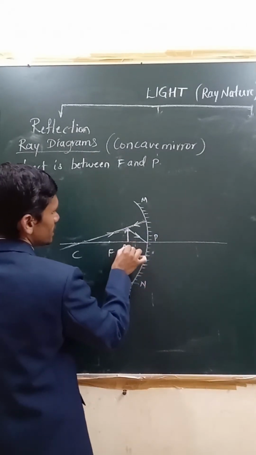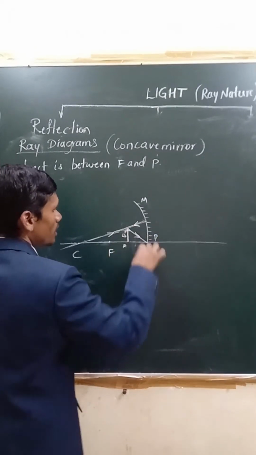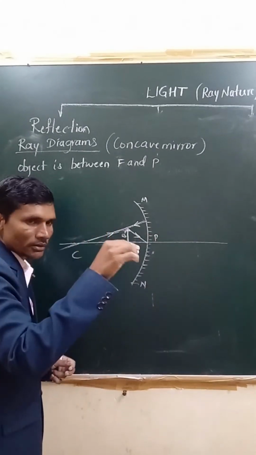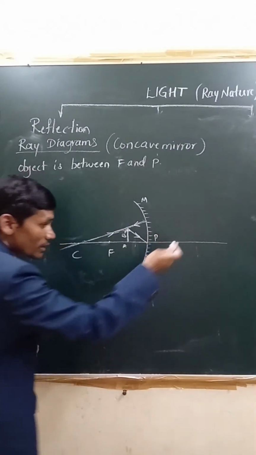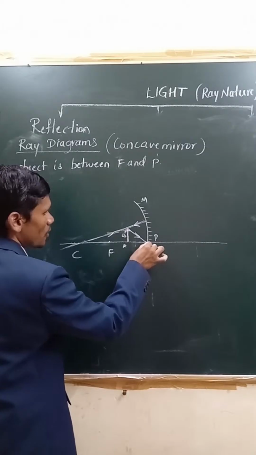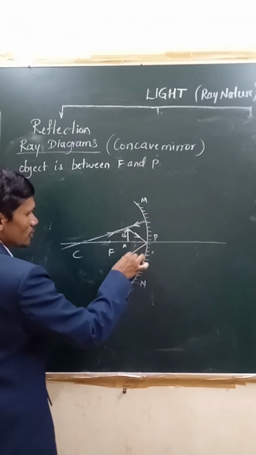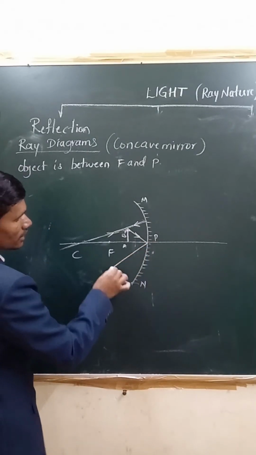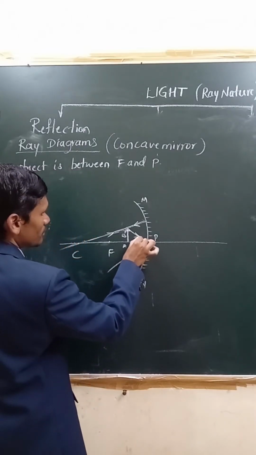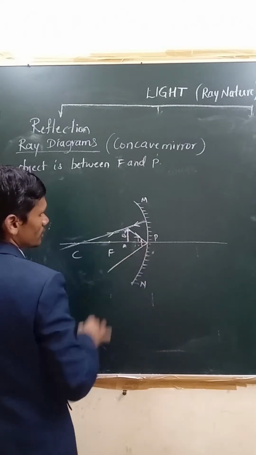Now this is AB, the image. After it is incident on the mirror, it is emerging obliquely. Just now we have studied the rules, right? So what is happening here? This angle should be made the same here. What angle it is making here, the same angle should be made here also, right?